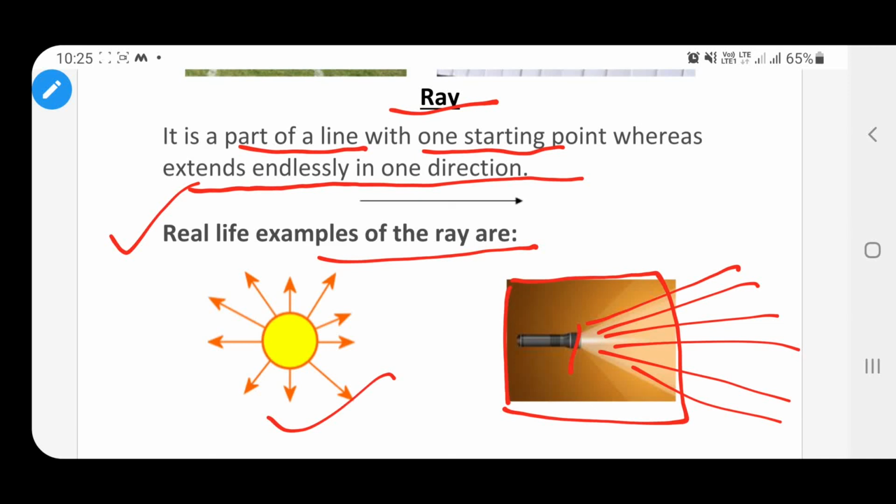The rays of sunlight are also an example. The ray has a starting point, the sun, but the rays extend in one direction endlessly. So here we have discussed the line segment, line and ray. I hope you understood. Thank you.